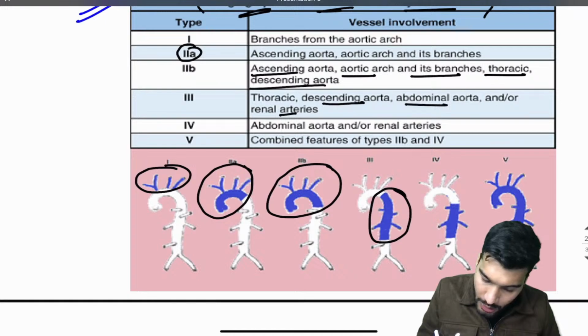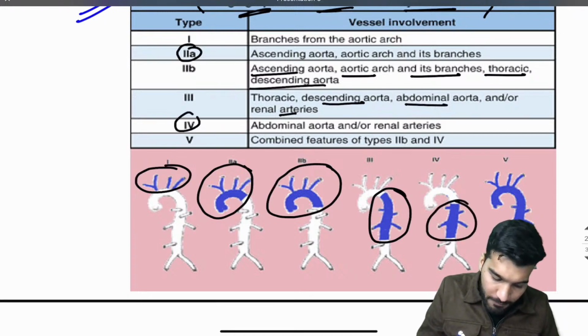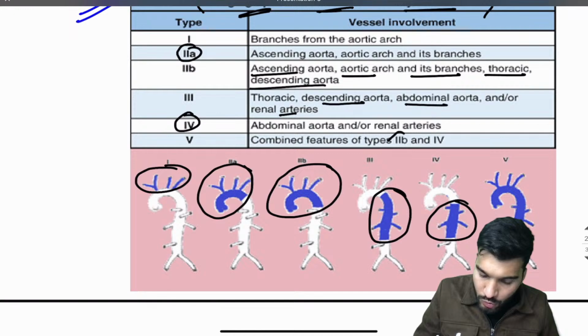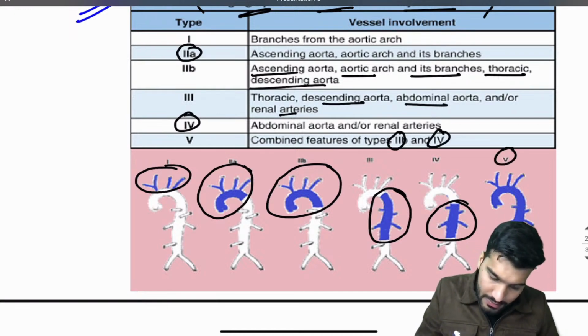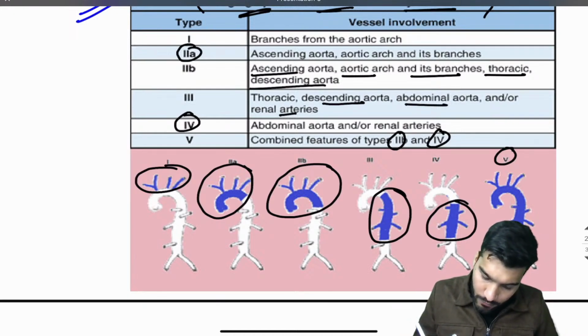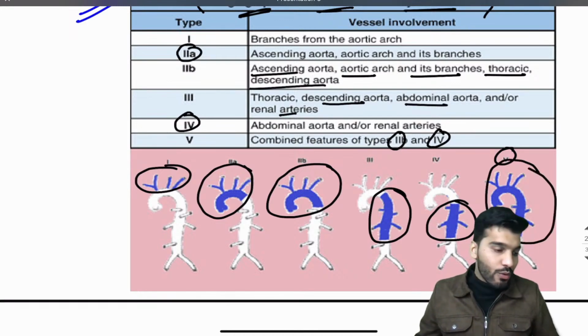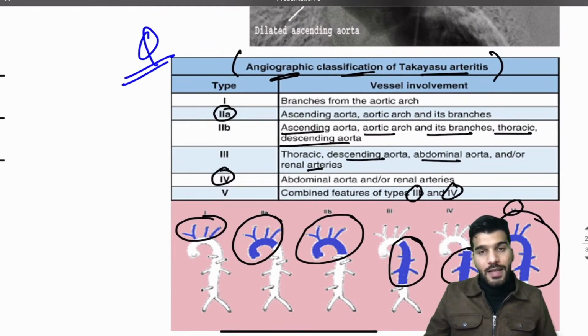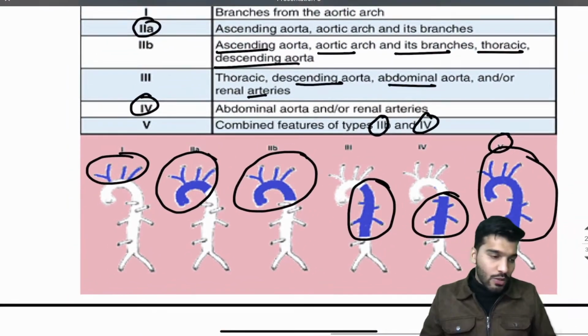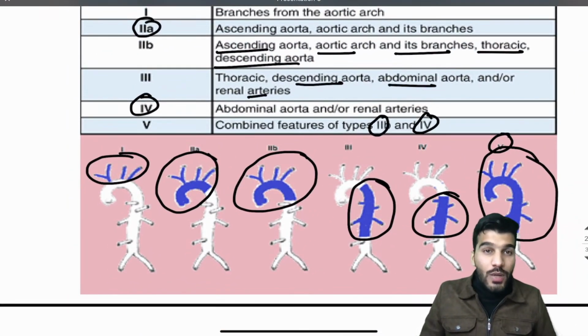If the abdominal aorta or the renal arteries are involved, that's type 4, and the combined features of type 2b and type 4 are called type 5. They can give the picture and ask whether it is type 1, 2a, 2b, 3, 4 or 5. Is that clear to everyone?